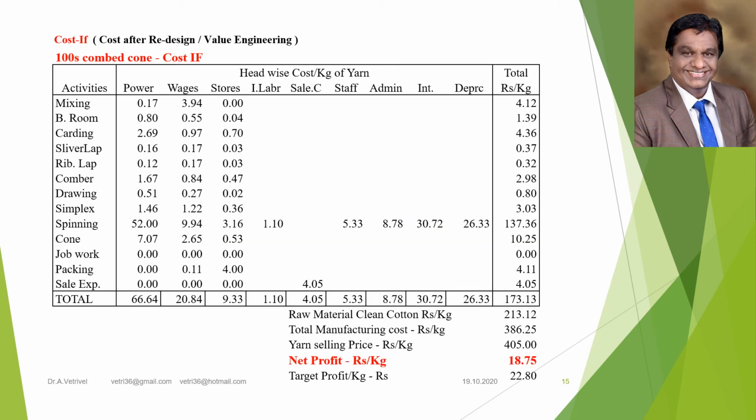Using the time-driven activity-based costing for the set of modified cost drivers, the 100 combed cone product cost is worked out, and the net profit is arrived at 18.75 rupees. Still, it is under the targeted profit of 22.8 rupees. Hence, it shows that we still have to redesign the product to achieve the targeted profit of 22.8 rupees.